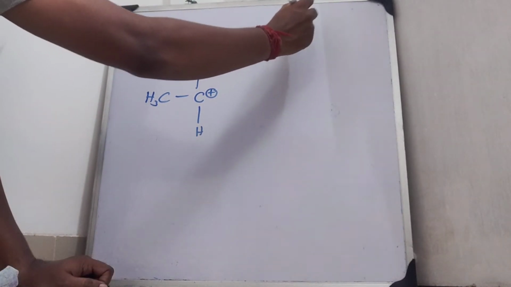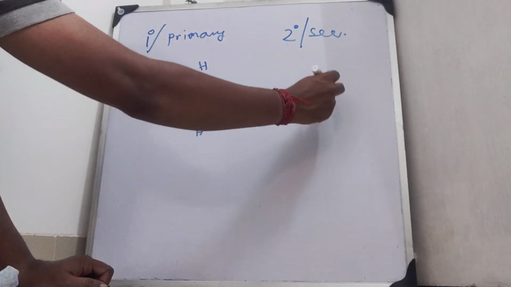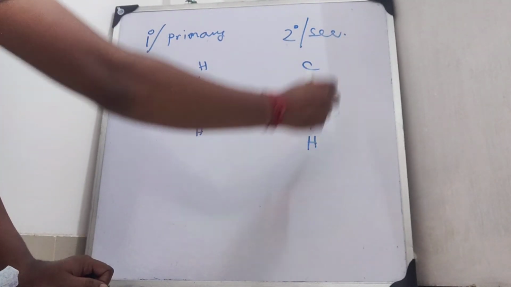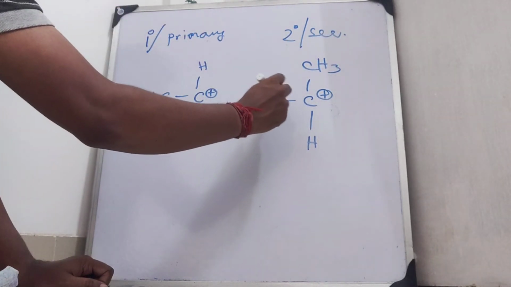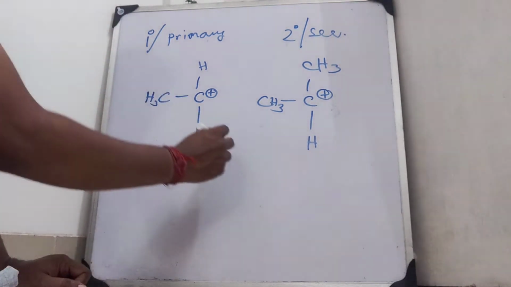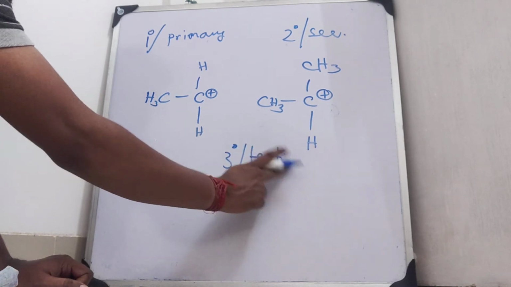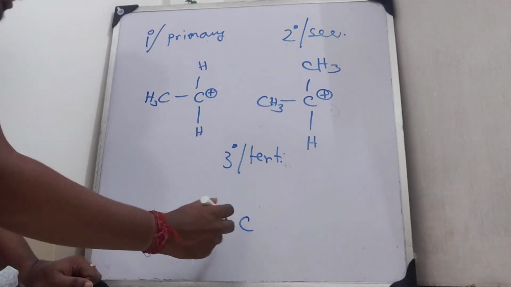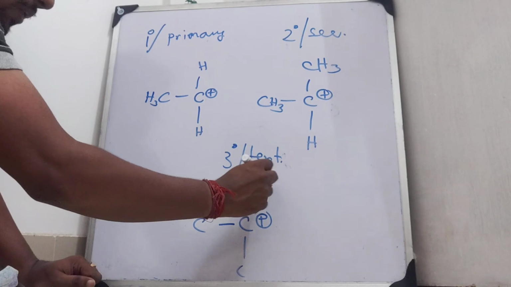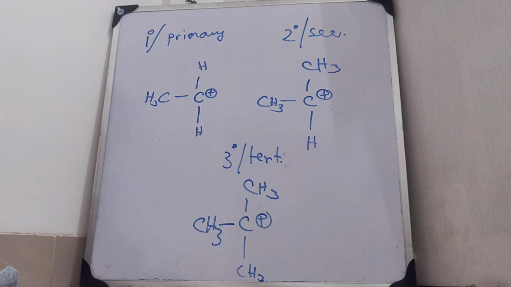Let us come to 2 degree or secondary carbocation. In a secondary carbocation, the carbon carrying the positive charge will be connected to 2 more carbons and 1 hydrogen. Maybe this one is CH3, this one is CH3. So this is an example of a secondary carbocation. And you can guess what a tertiary, 3 degree carbocation is. Obviously the carbon which is attached to 3 more carbons will be categorized as a tertiary carbocation.